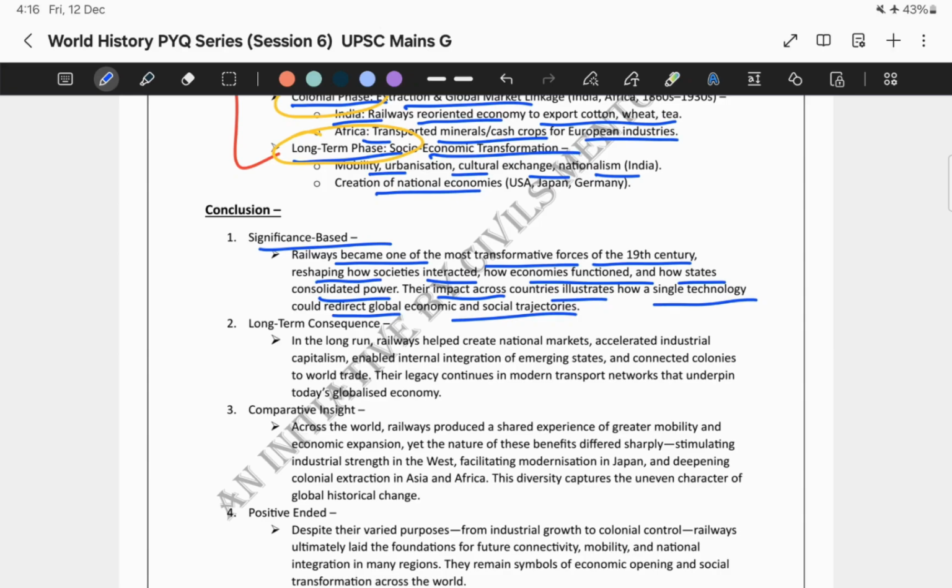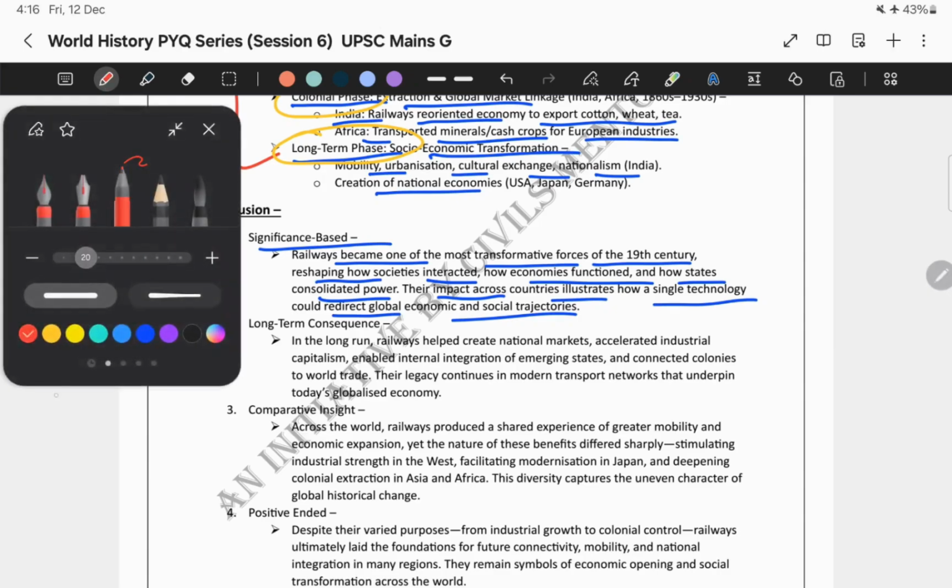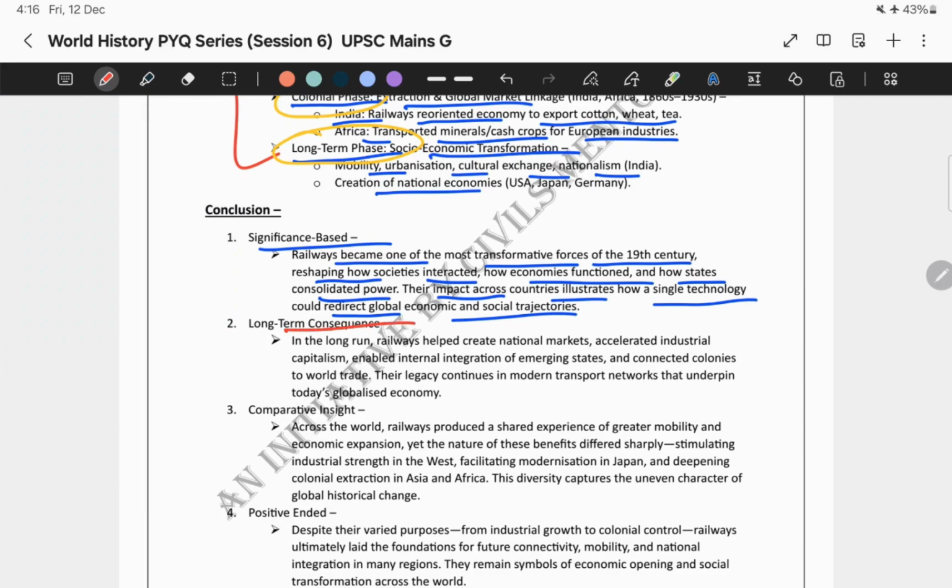Next comes the long-term consequences. So, what is this about? Now, in the long run, what exactly happened? Railways helped create national markets, accelerated industrial capitalism, enabled internal integration of emerging states, and connected colonies to world trade. Their legacy continues in modern transport networks that underpin today's globalized economy.